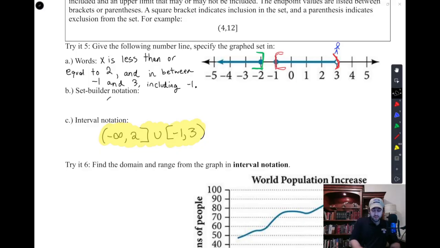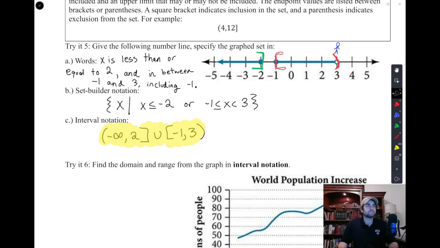And then for set builder notation, I would build a set. I would say x such that, so this is the set of all numbers x such that x follows the following two conditions. X has to be less than or equal to -2. That's based on that green marker. Or x has to be in between -1 and 3, and we include -1 and we don't include 3. And there's our set builder. X is given two conditions. It needs to follow one of those conditions to be valid in the domain.